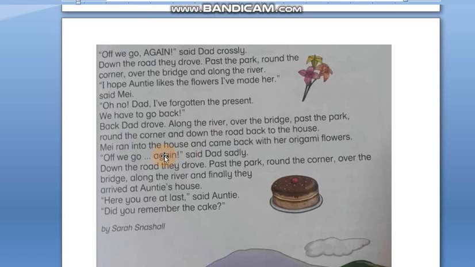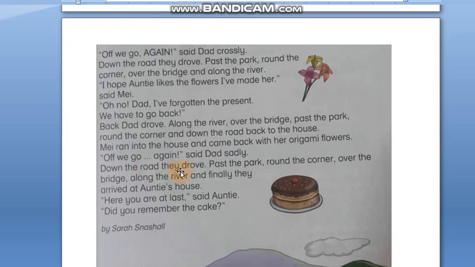Me ran into the house and came back with her origami flowers. So came is a past tense. The present tense of came is come. Off we go again, said Dad sadly.